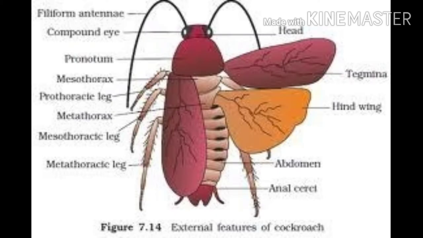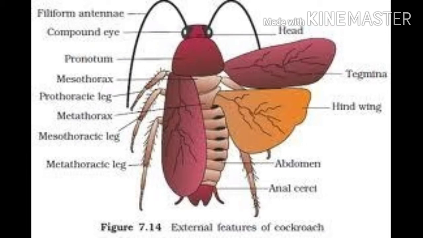So next, let's see the morphology of cockroach. The adult cockroach is 2 to 4 centimeters in length and 1 centimeter in width. The body is compressed dorsoventrally. Dorsal means upper side, ventral means lower side. It is bilaterally symmetrical, segmented, and has 3 distinct regions: first head, second thorax, third abdomen. The entire body is covered by a hard brown chitinous exoskeleton.